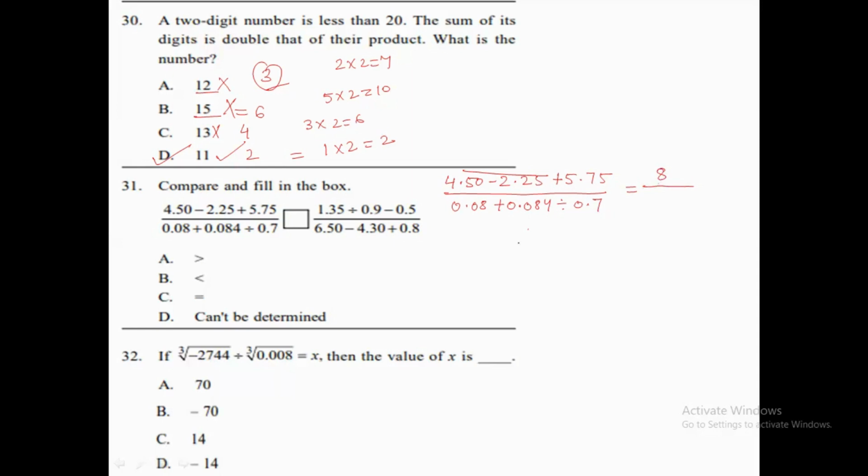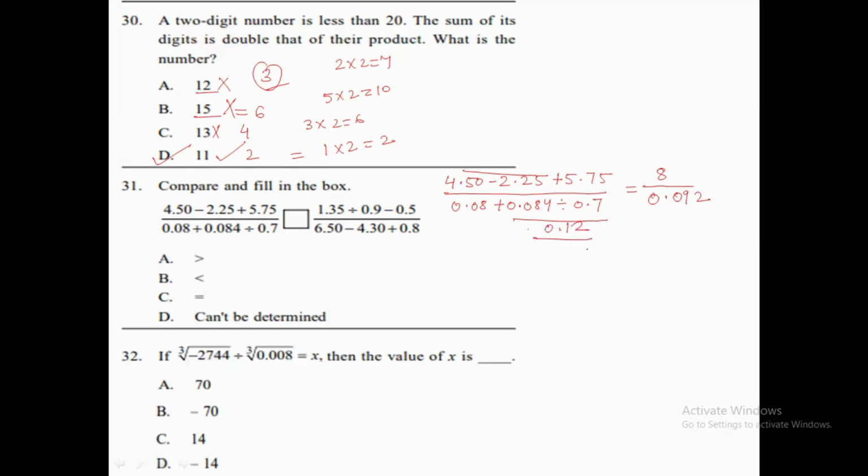Now let's solve the other part. First we need to divide this 0.084 by 0.7, because first we will do this division only. We will get 0.12 from here.